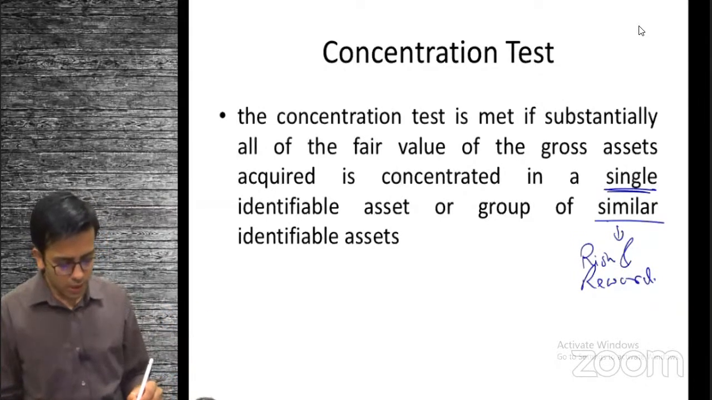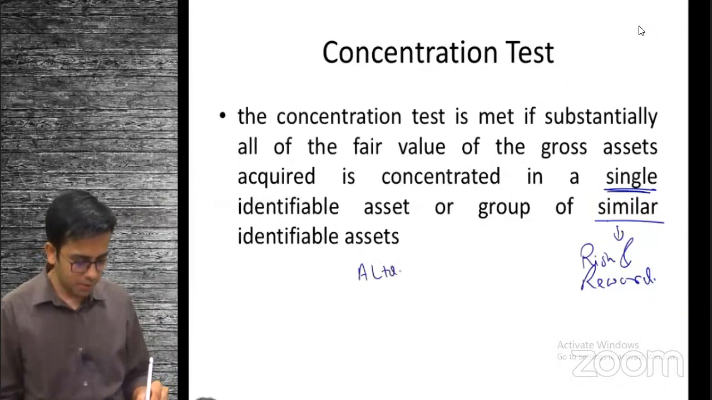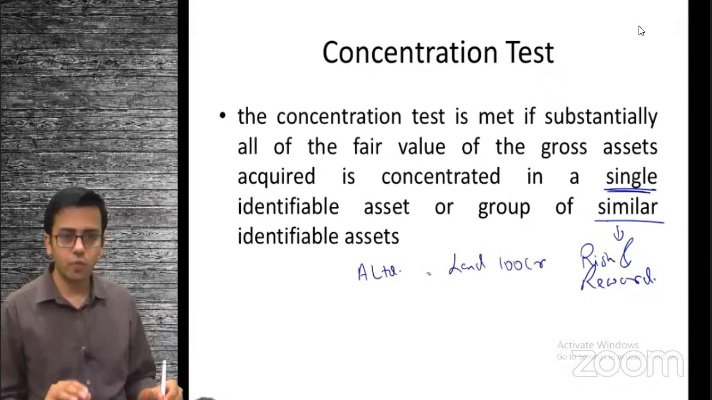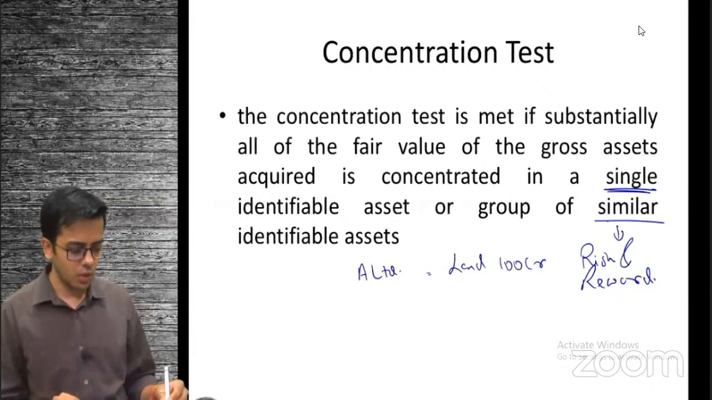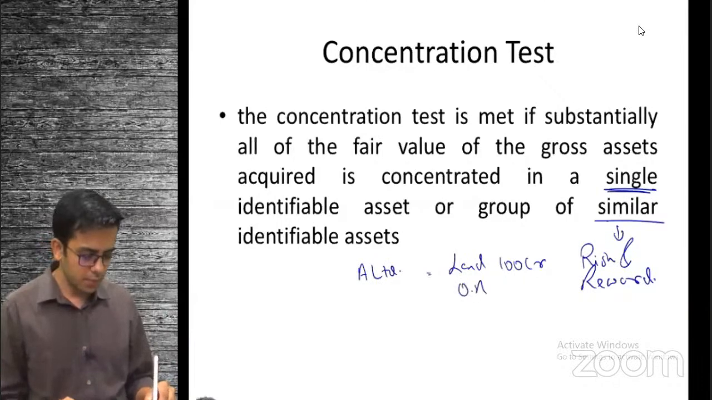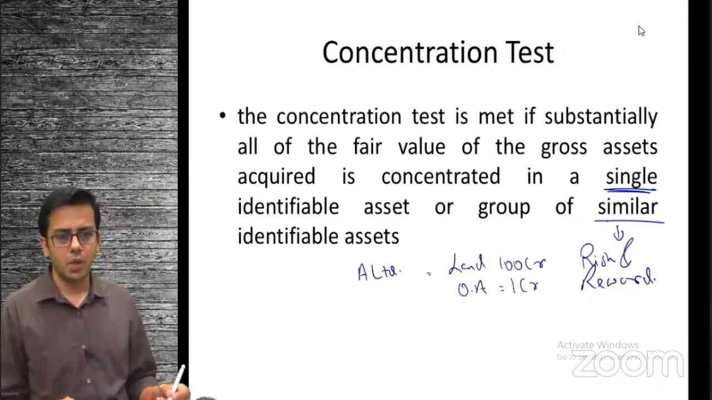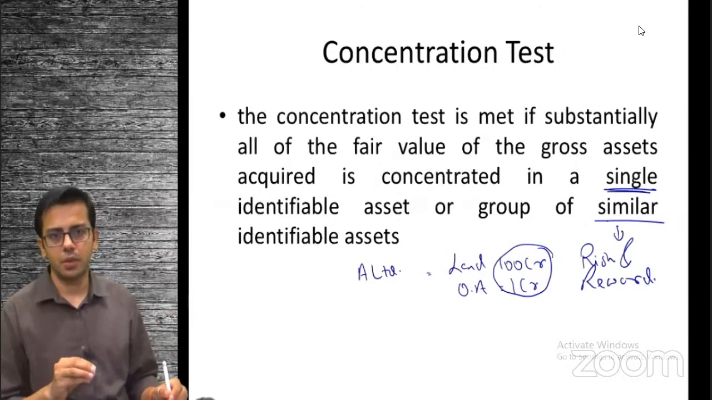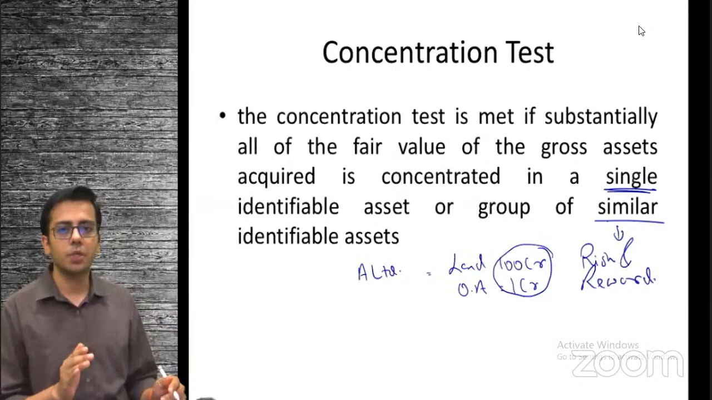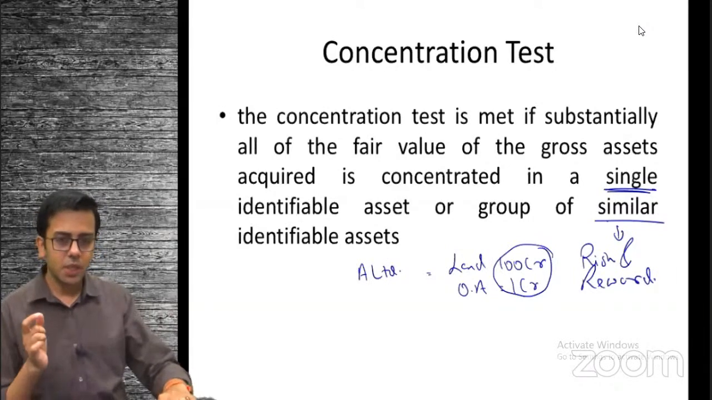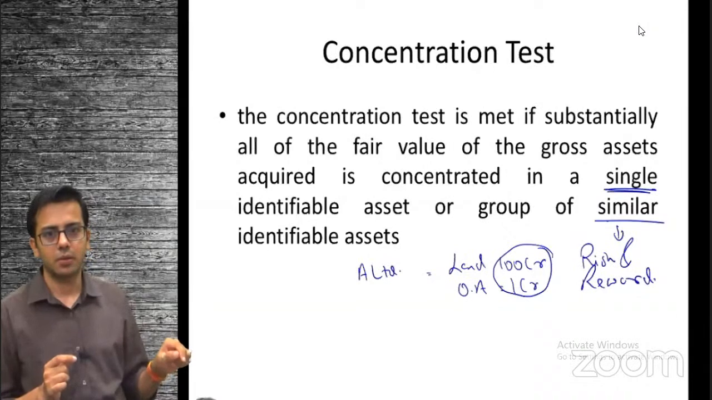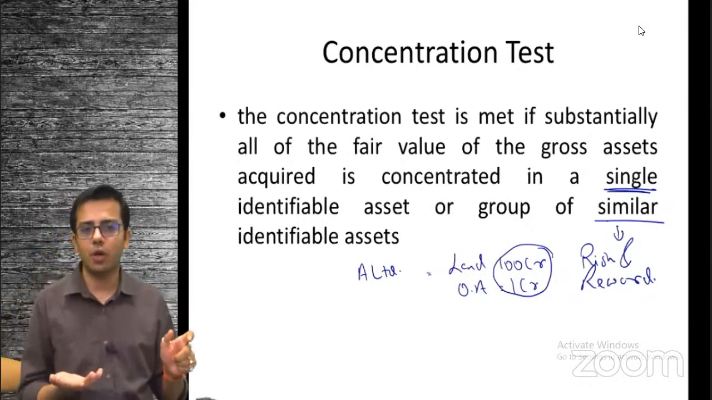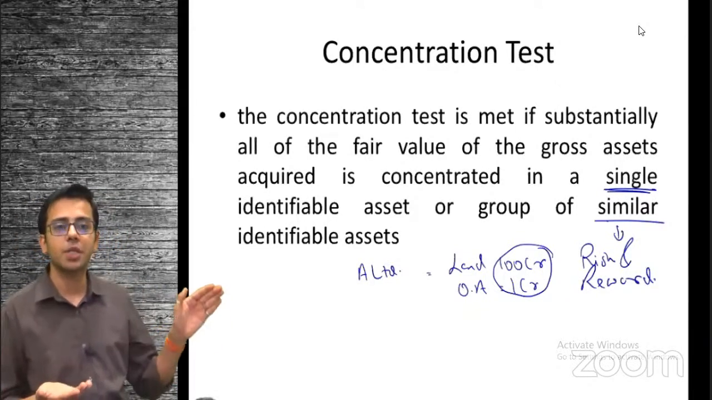It means that suppose I am purchasing a company, A Limited, and A Limited has a land which is worth 100 crore fair value, not carrying amount, fair value, and there are some other assets worth 1 crore. So if I pay 101 crore to purchase A Limited, what I'm majorly paying for is this land. Land constitutes 100 crore out of 101 crore of consideration that I have paid.